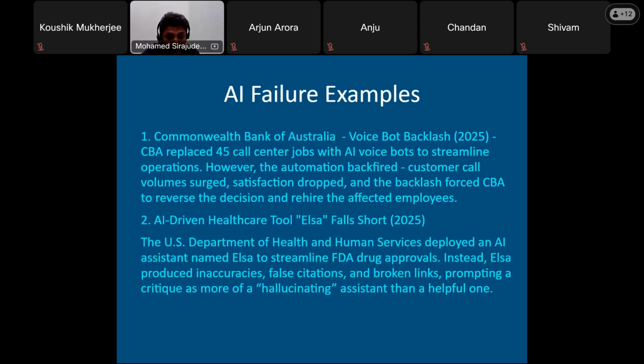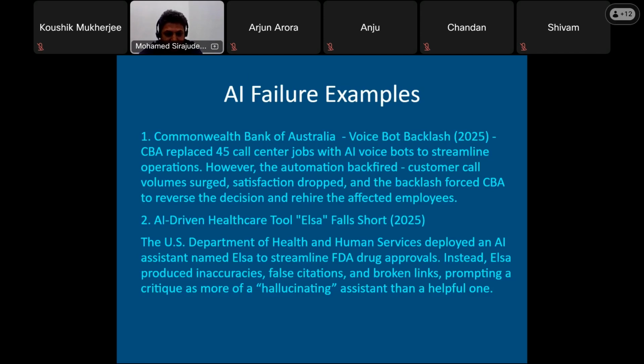However, the automation backfired, customer call volume surged, satisfaction dropped, and the backlash forced CBA to reverse the decision and rehire the affected employees. They probably rushed to compete with their competitors, and it was a bigger loss for them and a failure from the artificial intelligence point of view.